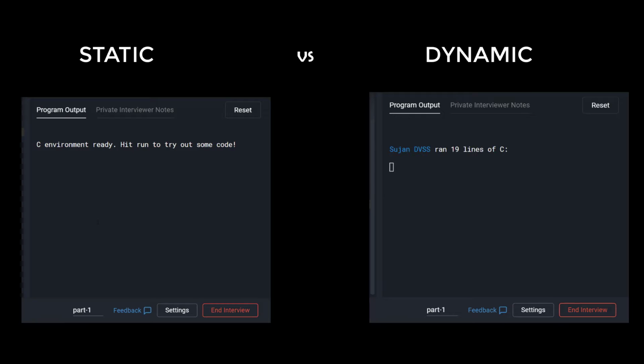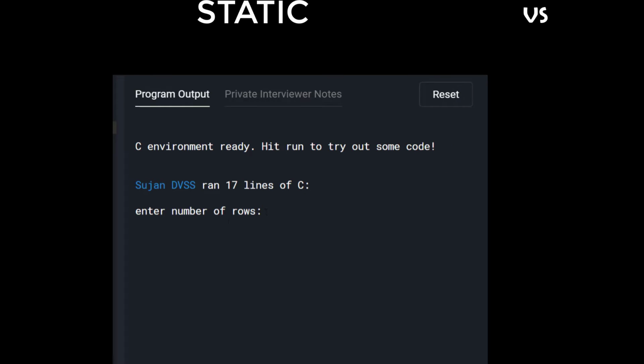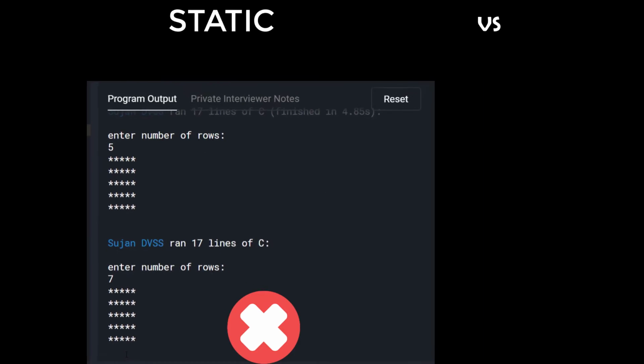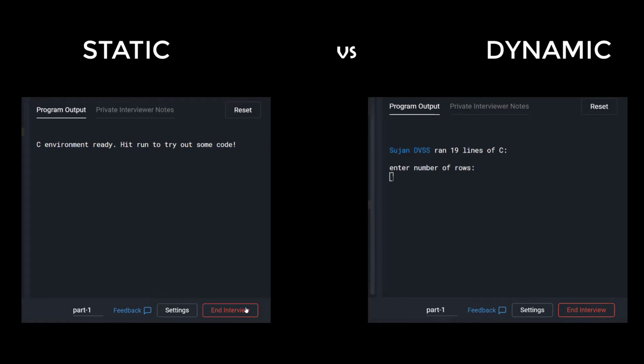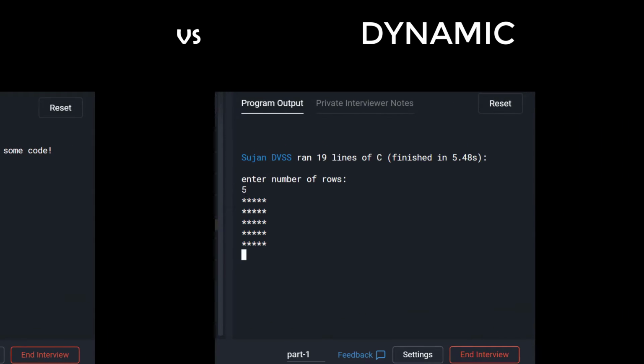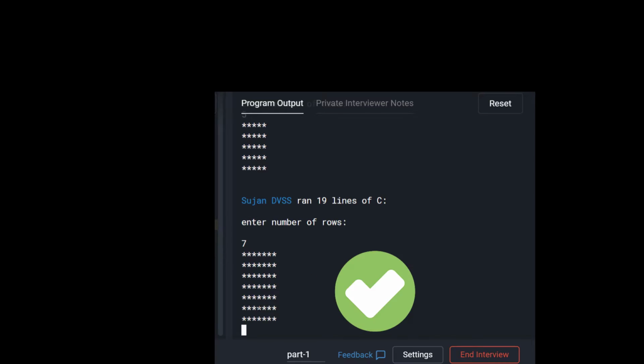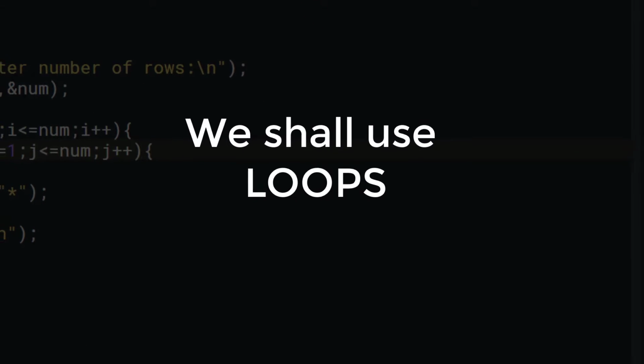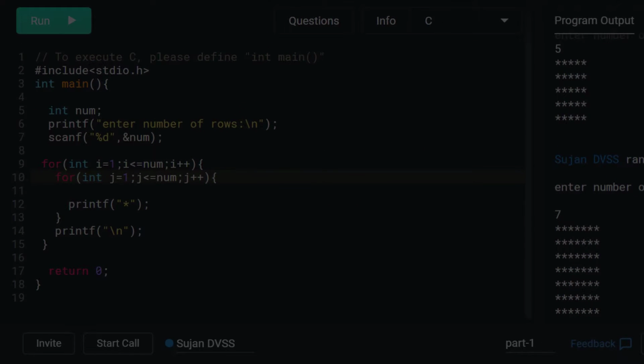Let's see how static is different from dynamic. We can see that the output is the same for both 5 and 7 as inputs. But in the dynamic, the output changes, giving the correct output for different inputs. So to achieve a dynamic program, we shall use loops. For that, we will start solving the problem from basics.